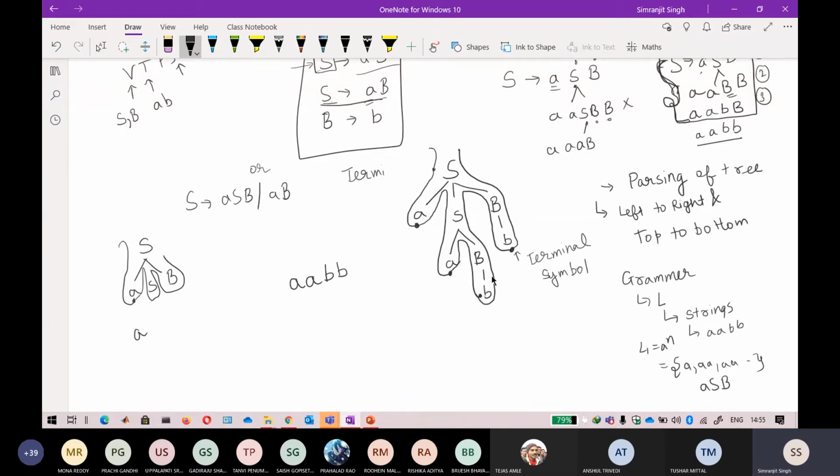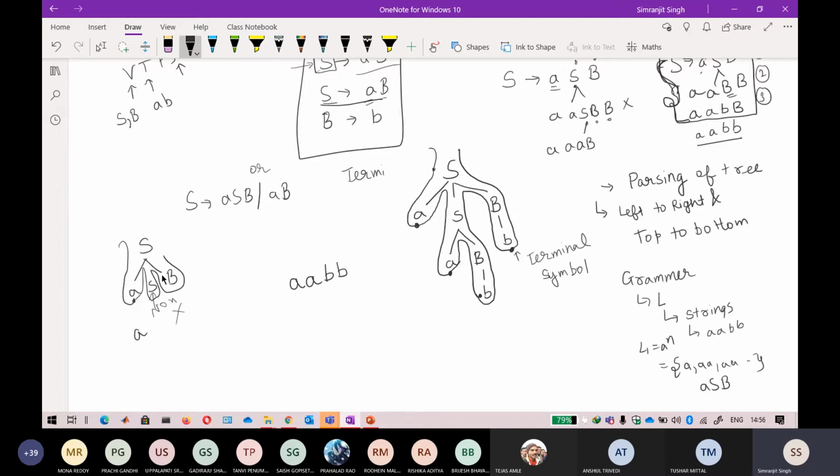Always start your parsing when at the end of the node you get a terminal symbol. This kind of parsing is not a valid parsing, because at the end of the node you are not getting a terminal symbol. This is a non-terminal symbol. That is the sole reason why capital letters are called non-terminal symbols, because we do not want a non-terminal symbol at the terminal node. We always want terminal symbols at the terminal node.